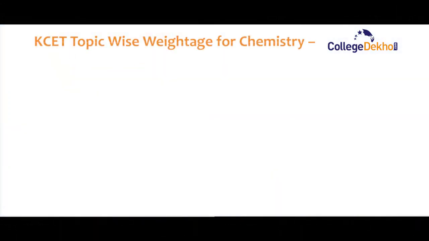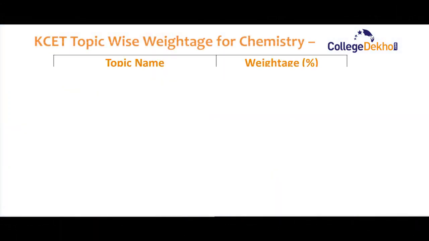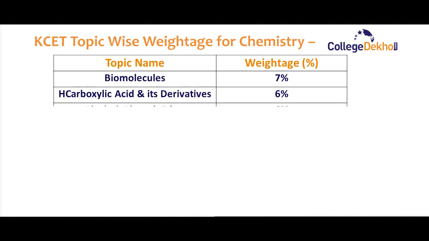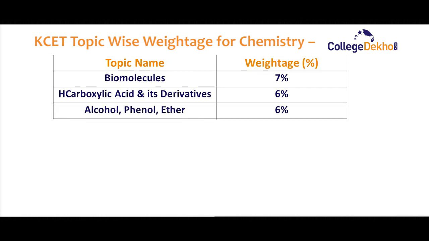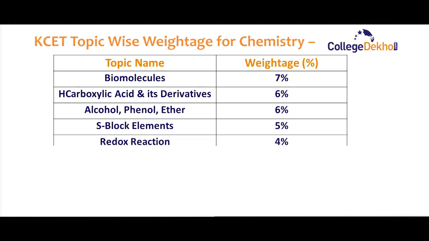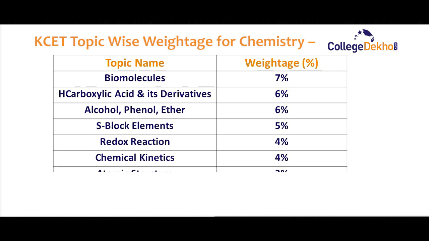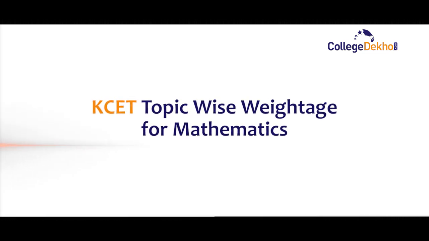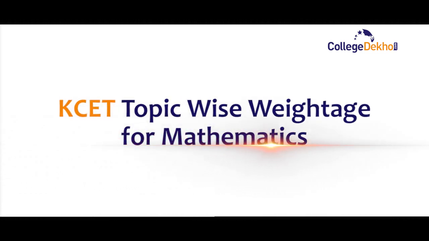Now let us look at the KCET topic-wise weightage for chemistry. The biomolecules topic will be for 7% weightage, carboxylic acid and its derivatives for 6%, alcohol phenol ether for 6%, S-block elements for 5%, redox reaction for 4%, chemical kinetics for 4%, atomic structure for 3%, P-block elements for 3% and chemical bonding again for 3%.